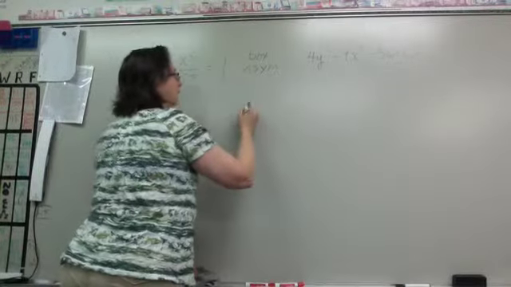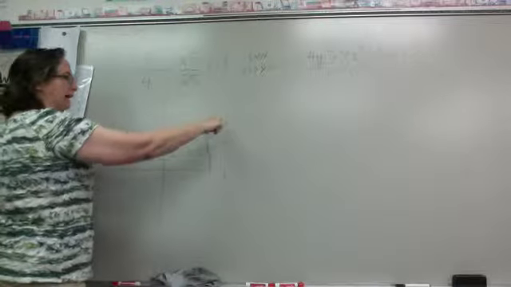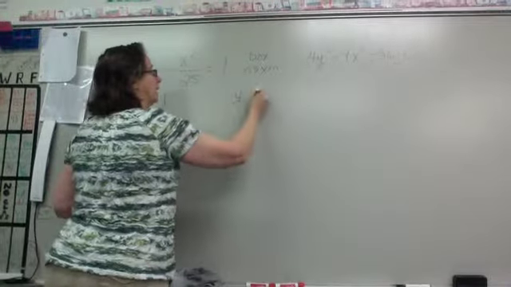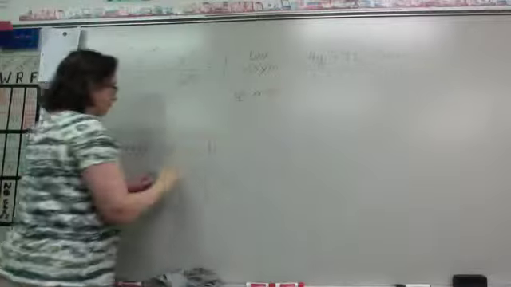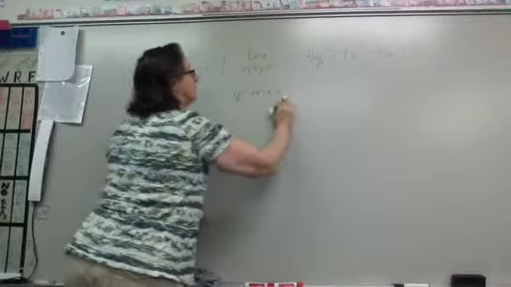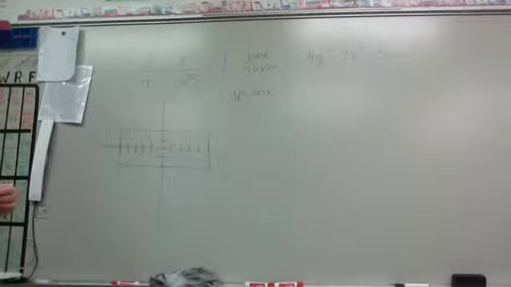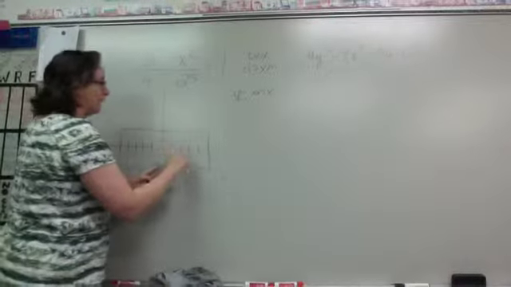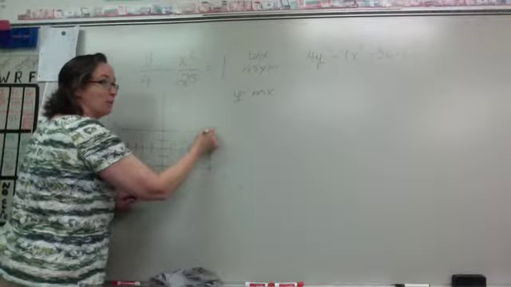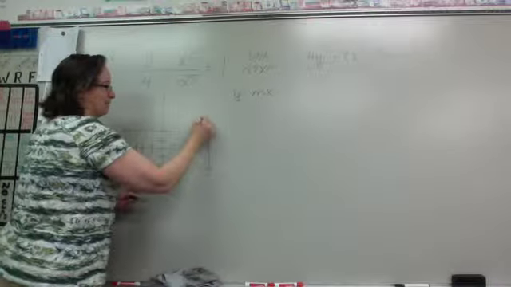My asymptote, this line, is going to be y equals mx plus b. But my b is going right through 0, 0, so there is no b. Now this one right here, what is this point right here? 5, 2.